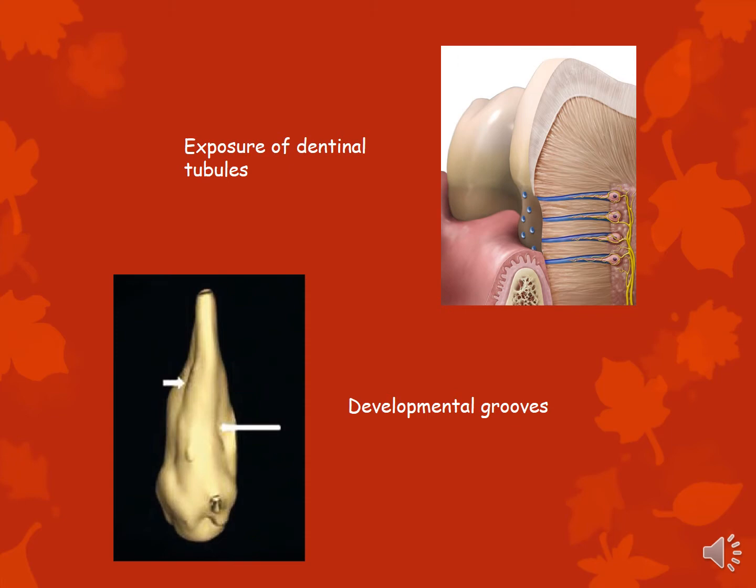These are again pictures of exposure of dentinal tubules, which can happen due to a lack of cementum. Lack of cementum can also be an iatrogenic problem due to excessive root planing, which removes the cementum. This shows developmental grooves, how they form concavities on root surfaces and thus expose the dentinal tubules to the periodontal environment.